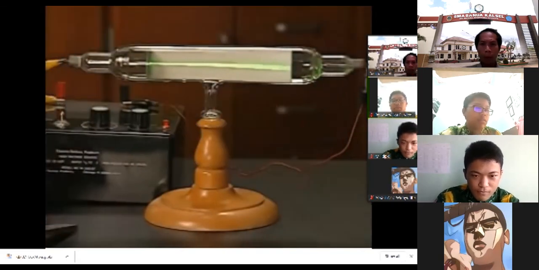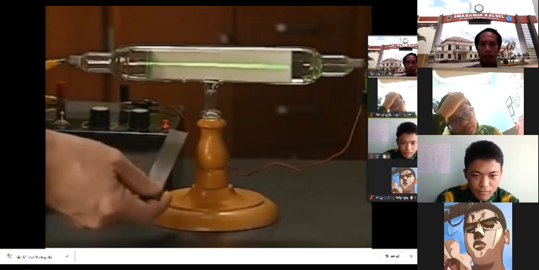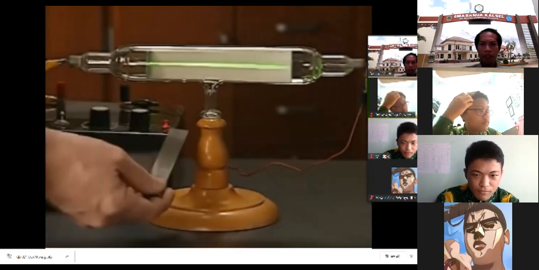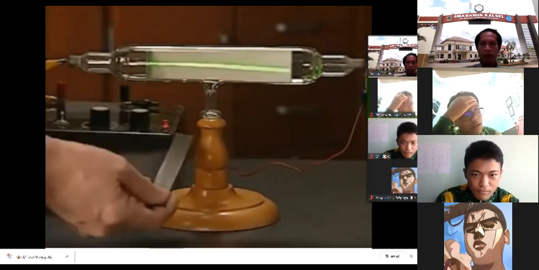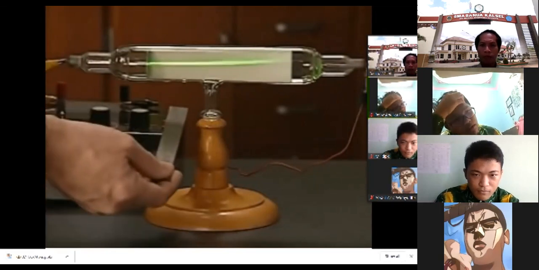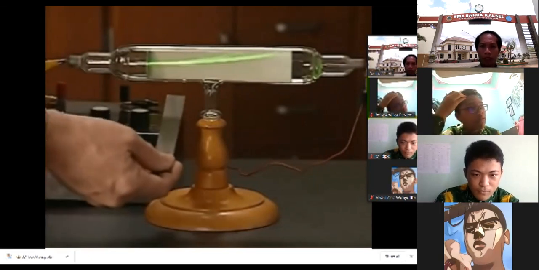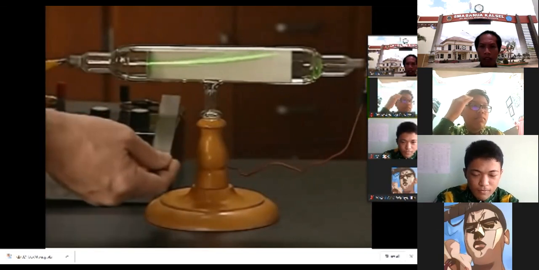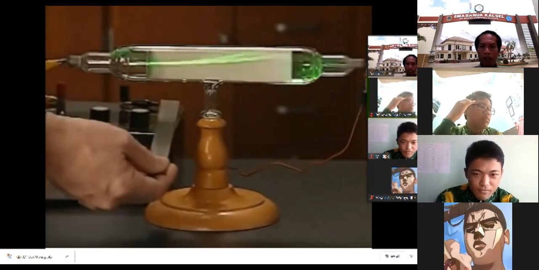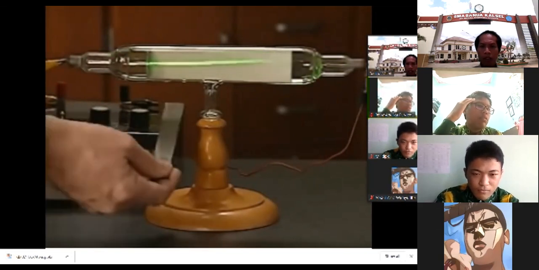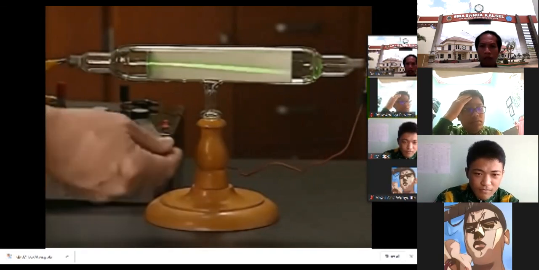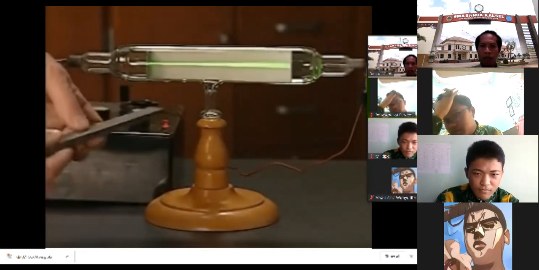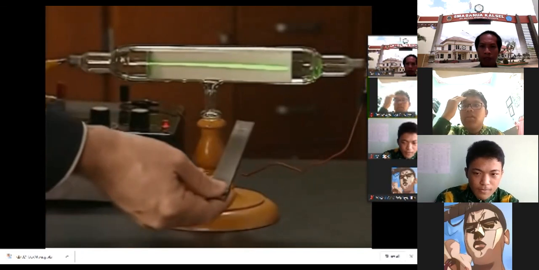We can use a magnet to show the deflection of that stream. Here we can see the electrons being deflected by the magnet. The cathode ray moves upward. If we reverse the magnet, we would predict that the beam would be deflected in the opposite direction. And we observe that the beam is deflected downward.